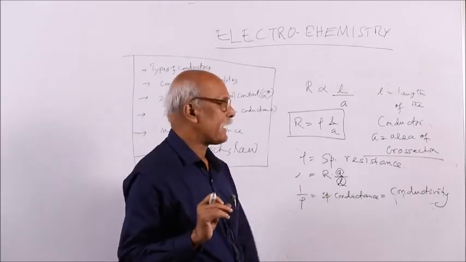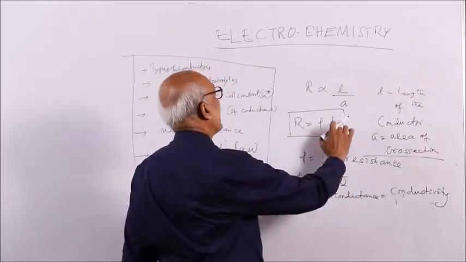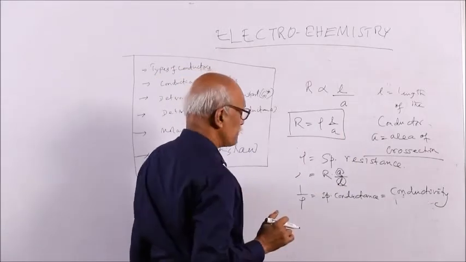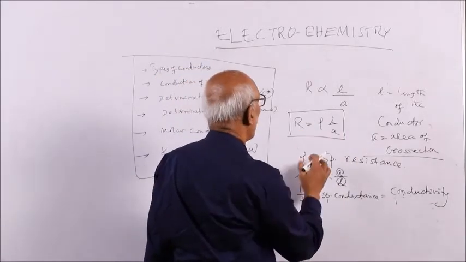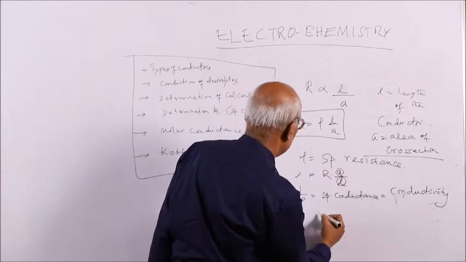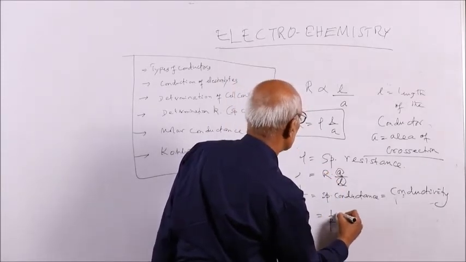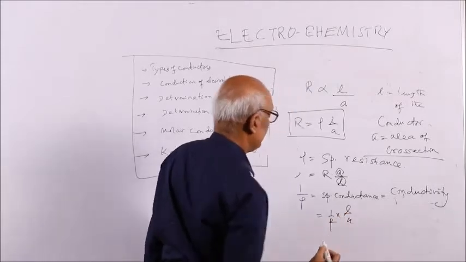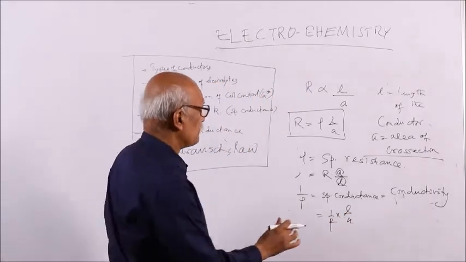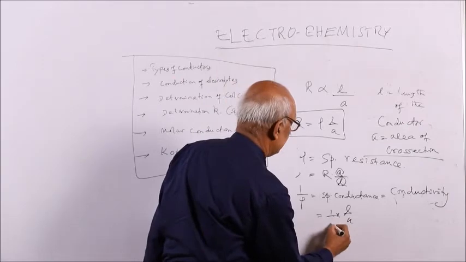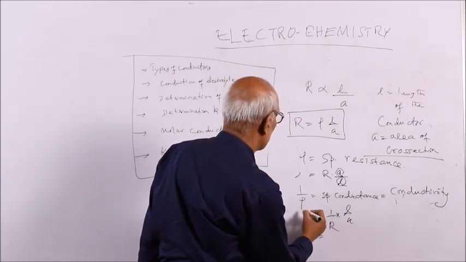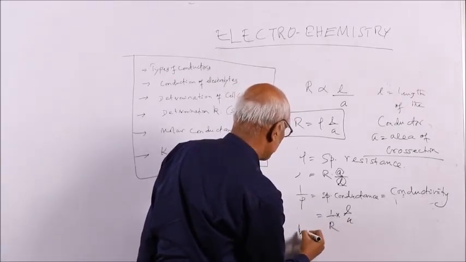What is specific there? Specific means area to be specified, length to be specified. So 1 by rho is equal to 1 by R into L by A. 1 by rho is known as kappa, small kappa.